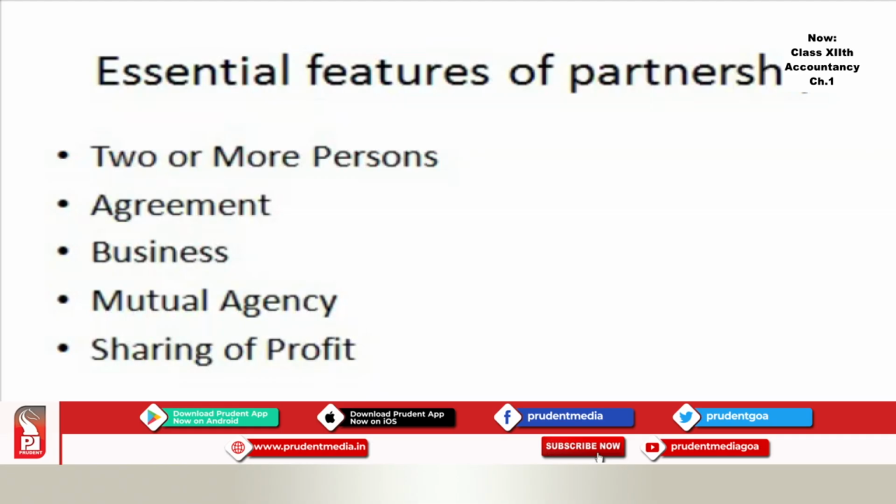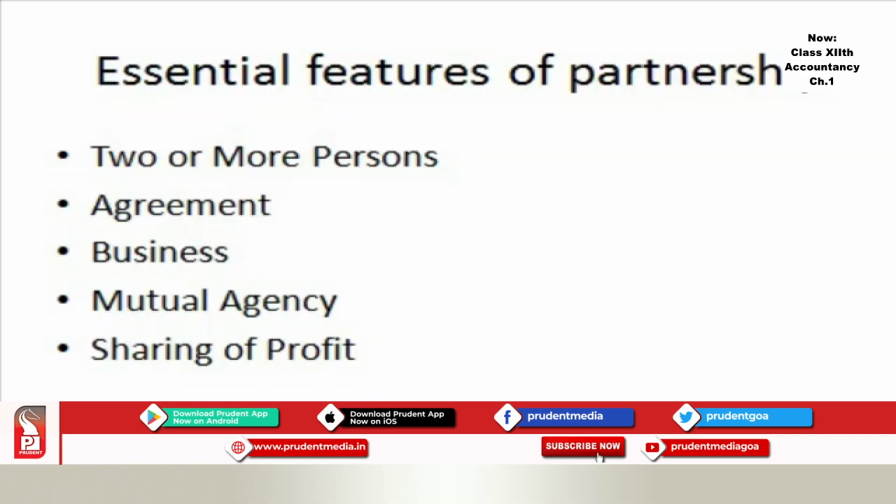First, every partner is entitled to participate in the conduct of the affairs of this business. Second, that there exists a relationship of mutual agency between all the partners. Each partner carrying on the business is the principal as well as the agent for all other partners. He can bind other partners by his acts and also is bound by the acts of other partners with regard to the business of the firm. Relationship of mutual agency is so important that one can say that there would be no partnership if the element of mutual agency is absent.